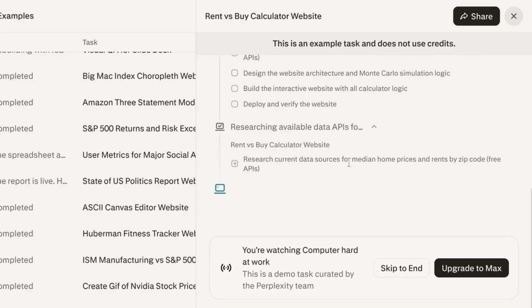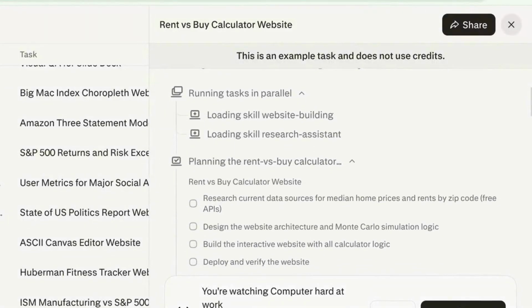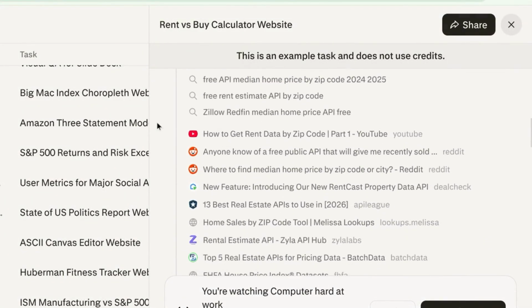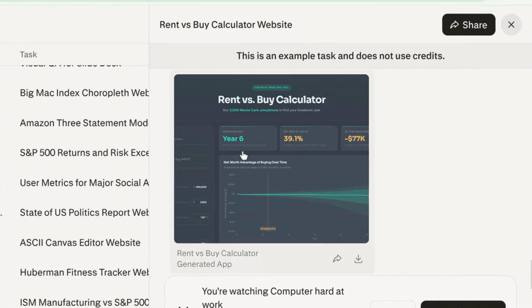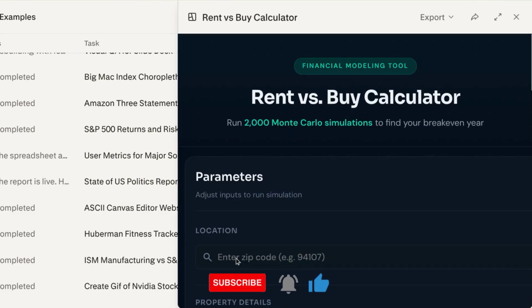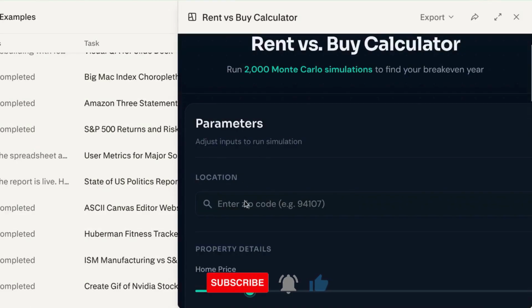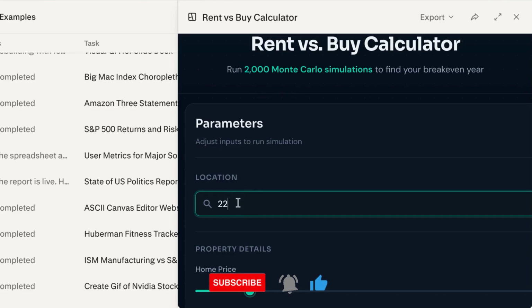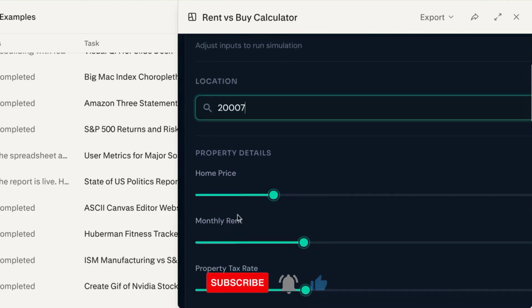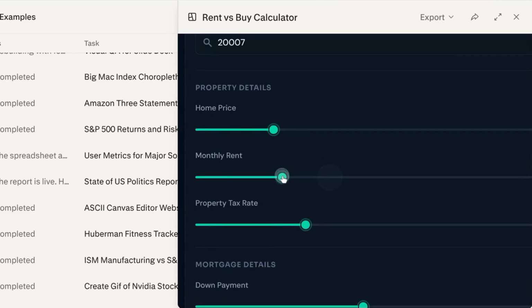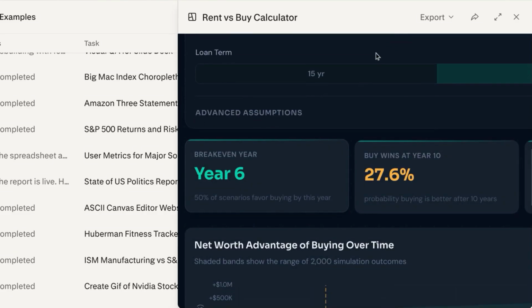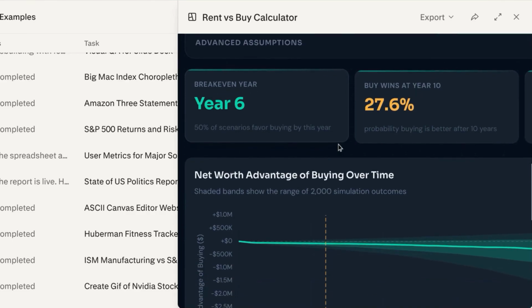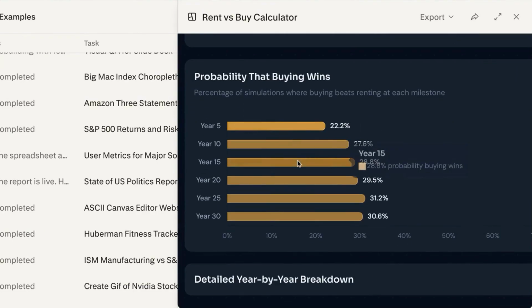This next example is a rent versus buy calculator. Of course, this uses a website builder and a research assistant to look up housing data. We scroll down and we can find the app that we can interact with here. So if we click into it, then we can input parameters like our zip code, and we'll just say 2007 for DC, home price. We can toggle or configure any of these sliders here, property tax rate, down payment, increase or decrease. We scroll down and we can find simulation results that tells us whether renting or buying would be better.